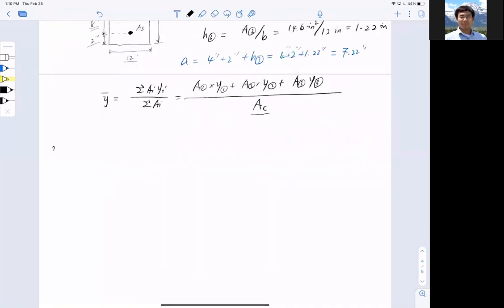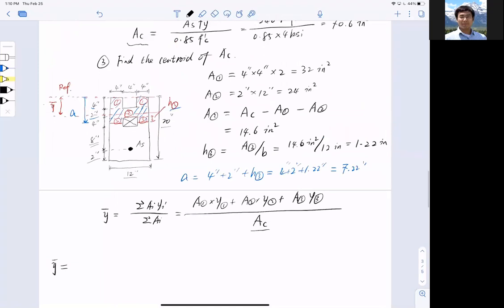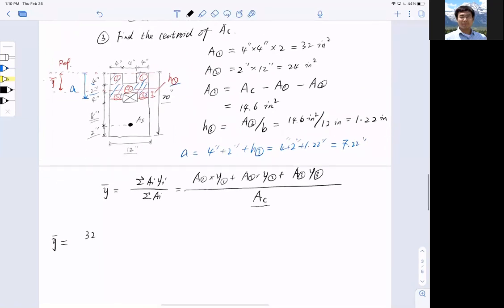So plug the numbers in. Y bar is essentially equal to what? A1, we calculated 32 inch squared. What is Y1? That is from the center of the 1 to the top, which is 2 inches, half of 4, right? So 2 inch, and plus 24 inch squared, that is A2.